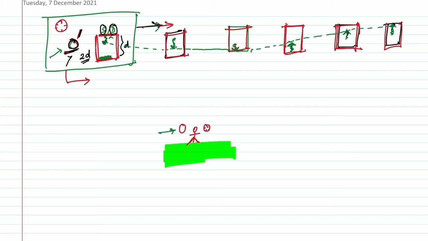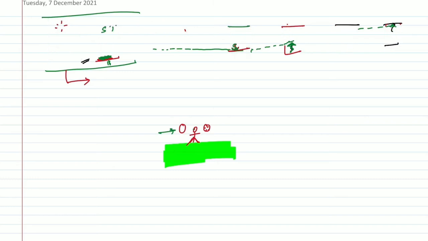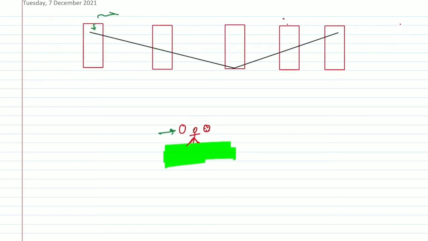Okay, that means for this observer, suppose this instrument is here, and the final position is here. Let me draw it more clearly. Here is the instrument, moving in this direction. This is the beam of light that you can see in green color. It travels like this and strikes the reflector here, then it is reflected back this way, and here is the detector as well as the source.